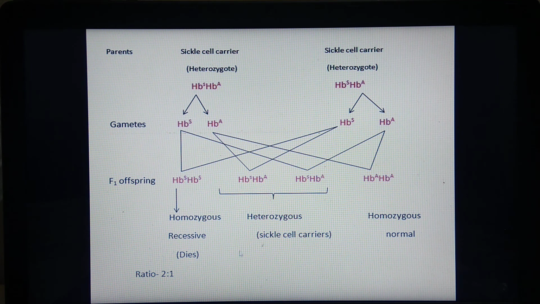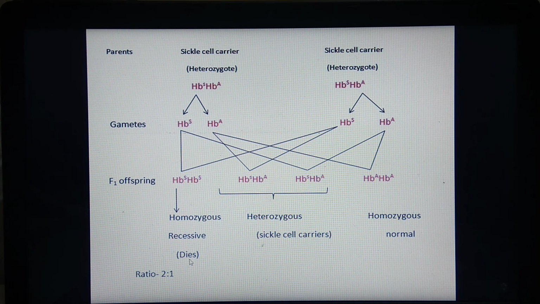So remember that in pleiotropism, when a single gene controls two or more different traits, it is a pleiotropic gene and the phenomenon is pleiotropism. The phenotypic ratio is 1:2, or we can say 2:1, instead of 3:1 because of the death of the recessive homozygote. So this is about intergenic interaction also. We have seen deviations of Mendel's law, which come under neo-Mendelism.